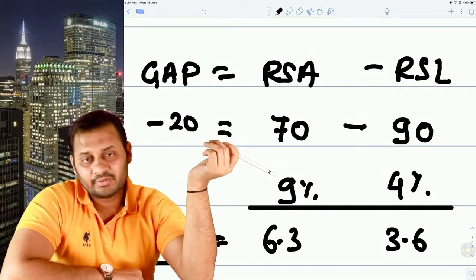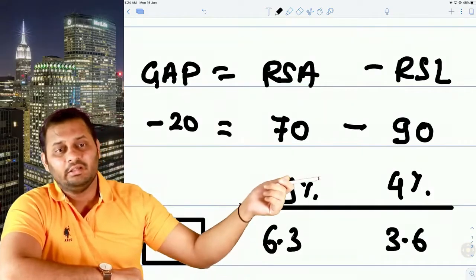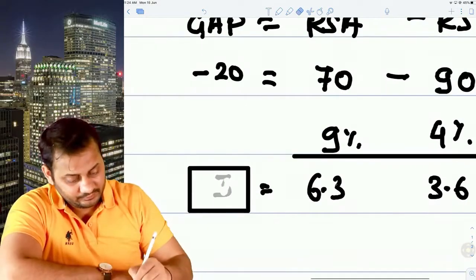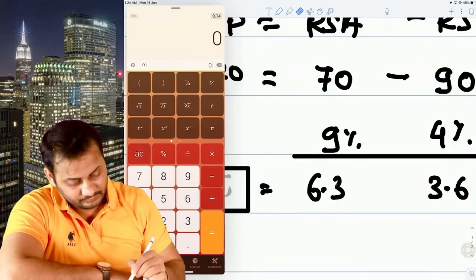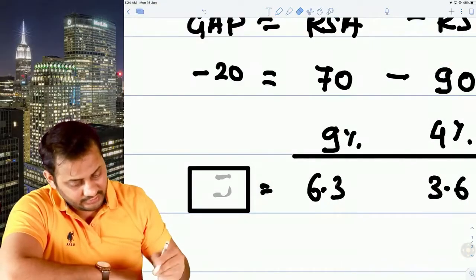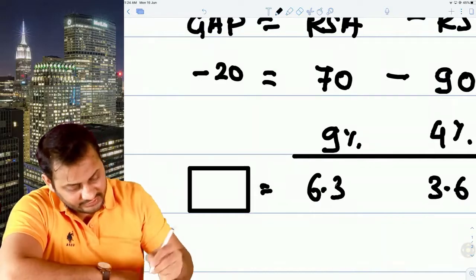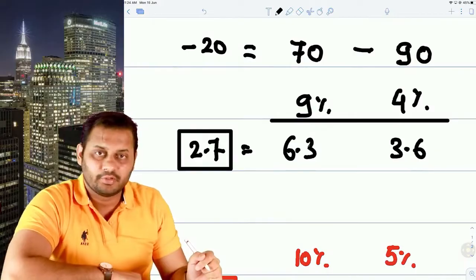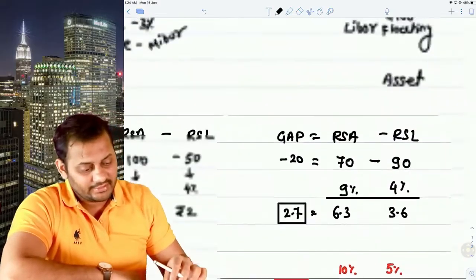You are earning 9% on this, which means 6.3. You are paying 4% on that, which means 3.6, and the total will be 2.7. The total earning is 2.7.